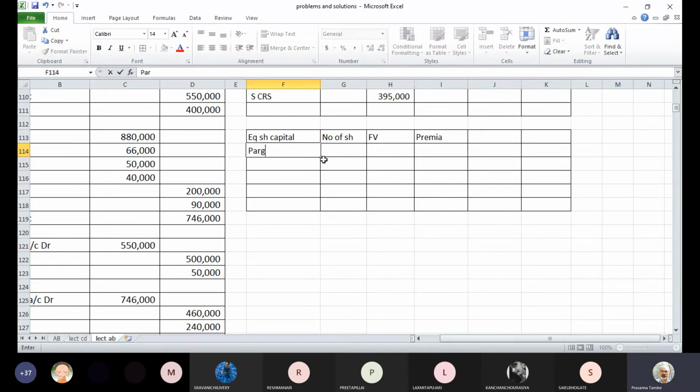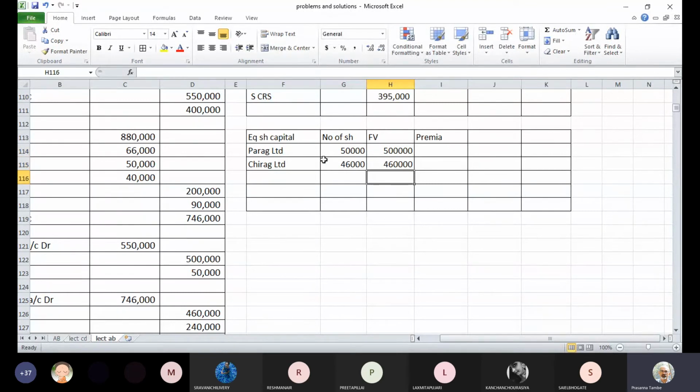For Parag Limited, 50,000 shares were issued, and for Chirag Limited, 46,000 shares were issued. So 50,000 and 46,000. This was the number. So face value is 5 lakhs, and this is 4,60,000.